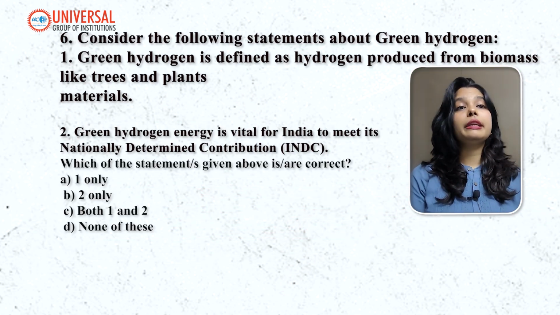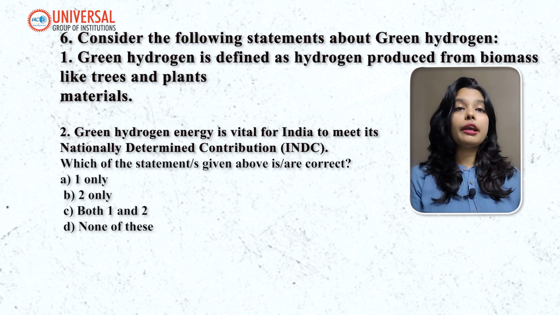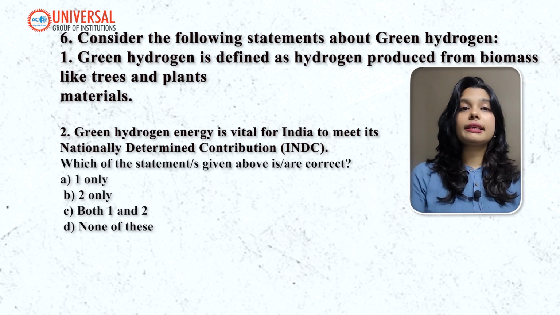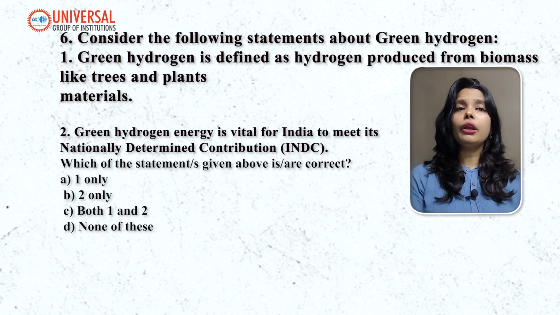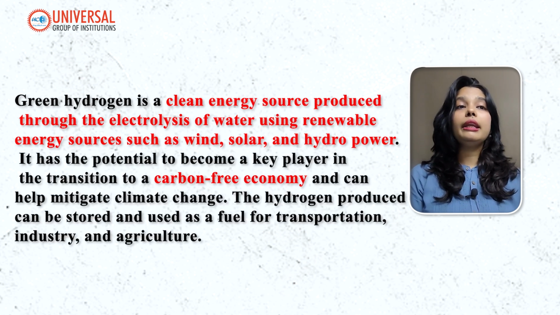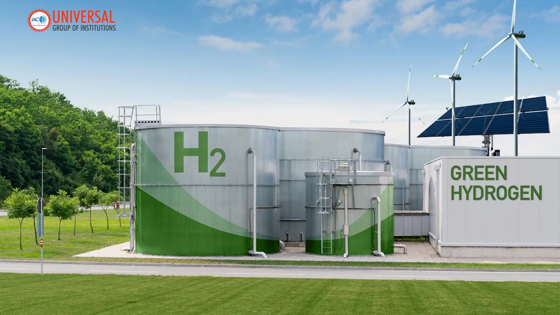Consider the following statements about green hydrogen. So what is green hydrogen? Green hydrogen is defined as hydrogen produced from biomass like trees and plant materials. Green hydrogen energy is vital for India to meet its nationally determined contribution. So which of the following are correct? So your option is B, 2 only. Green hydrogen is vital for India to meet its nationally determined contribution.